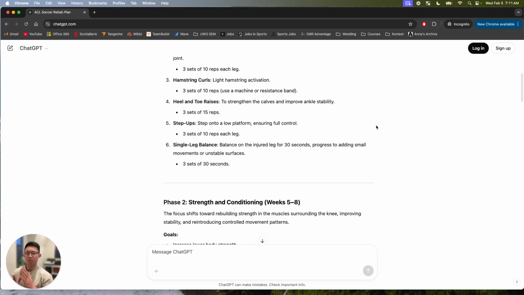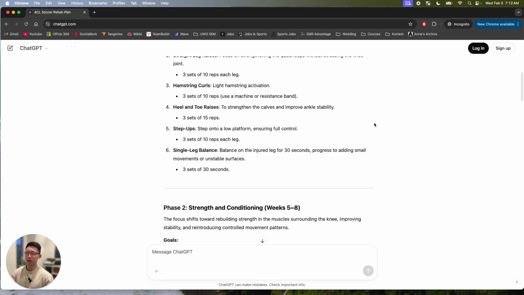We would definitely have more of a progression-based criteria. So we would potentially go from strength unloaded, so just body weight, going into single leg strength unloaded, progressing to single leg strength with load with a bit of tempo changes. So we would have a lot more variables in between, and definitely more testing to make sure that we're able to perform plyometrics safely. There's definitely some cueing that we would use in plyometrics to make sure that your joints aren't taking on too much load and your muscles are able to absorb them.